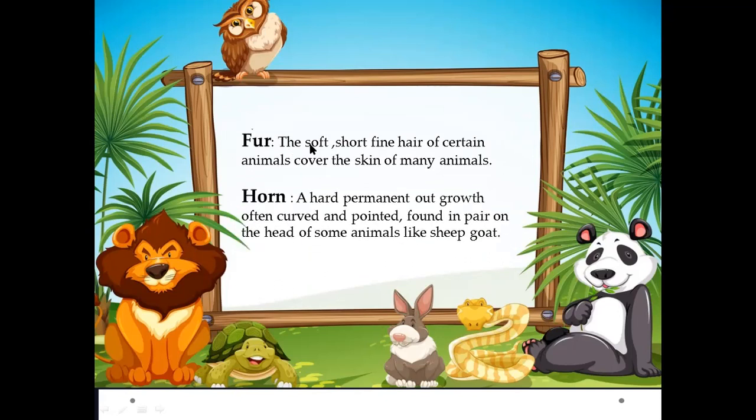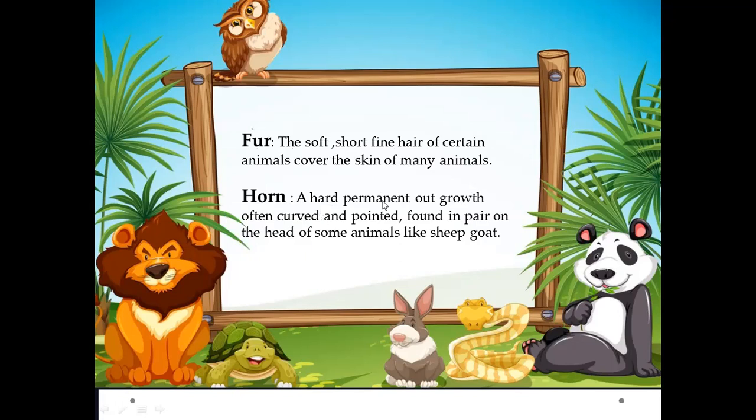Fur. The soft, short, fine hair of certain animals covers the skin of many animals. Remember that. What is the work or function of fur on the animal skin? The soft, short, fine hair of certain animals covers the skin of many animals.